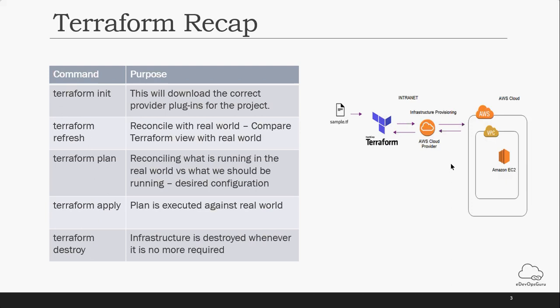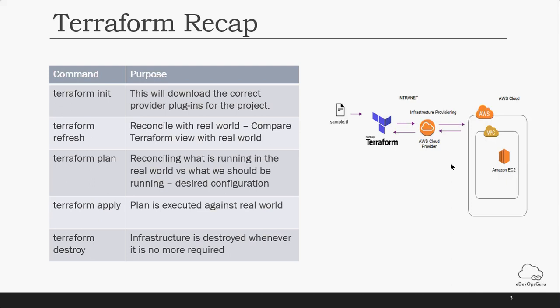Like we have given the access key, secret key, which region we are going to use, which image, the AMI, we are going to use, what will be the tag name of that instance, and which provider we are going to use. So we used AWS. All those things we created in the Terraform file, and then we executed that Terraform file to create the EC2 instance.